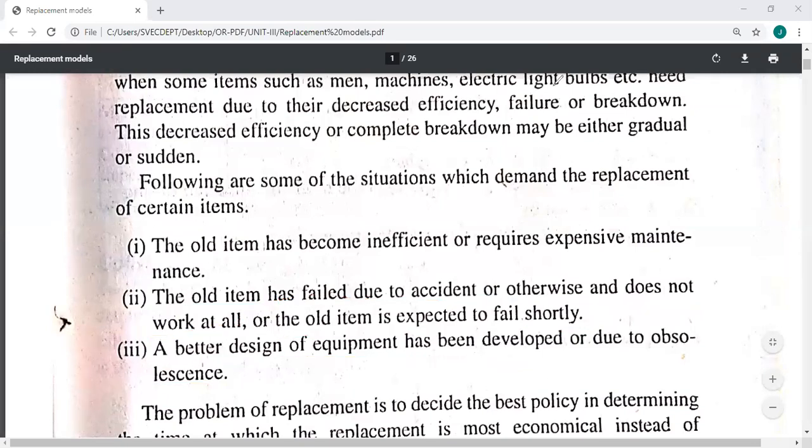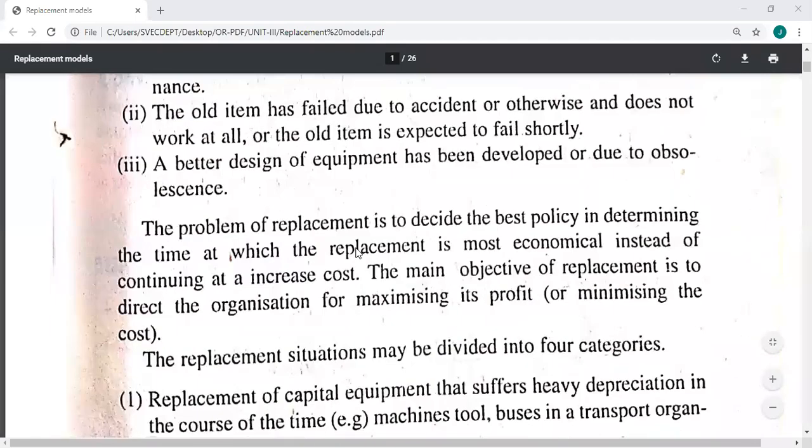Next, the problem of replacement is to decide the best policy in determining the time at which the replacement is most economical instead of continuing at an increased cost. The main objective of replacement is to direct the organization toward maximization of its profit or minimizing the cost. So the main objective of replacement is maximizing the profits or minimizing the loss. The cost of the replacement situations may be divided into four categories.